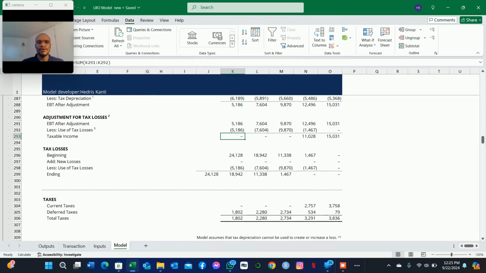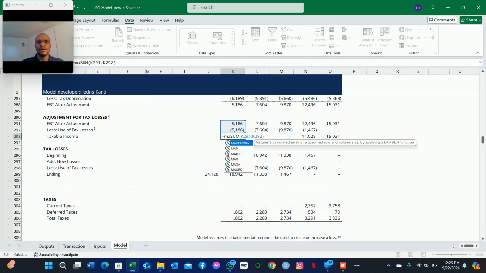So we will set this to be equal to the maximum of that amount and 0. So if ever there are losses, then we will just not have a negative taxable income.